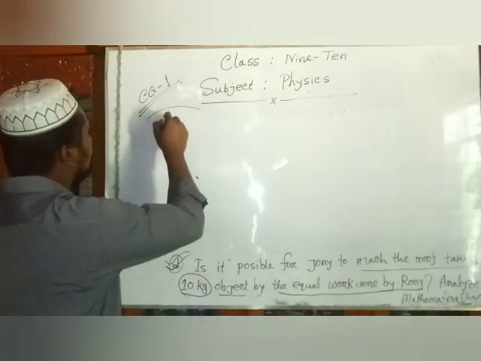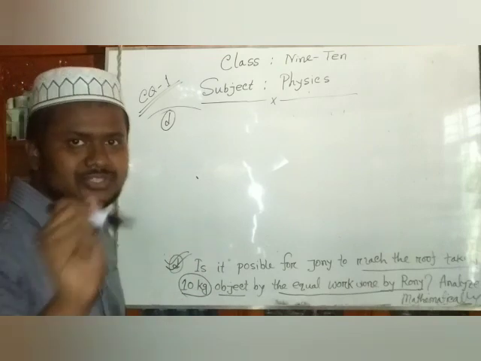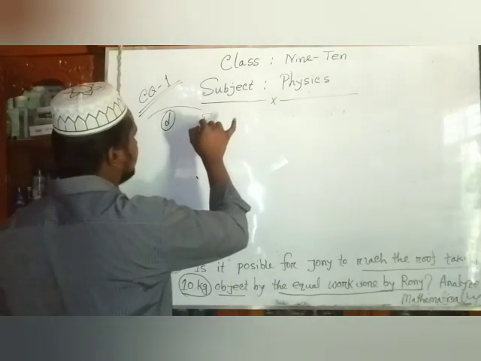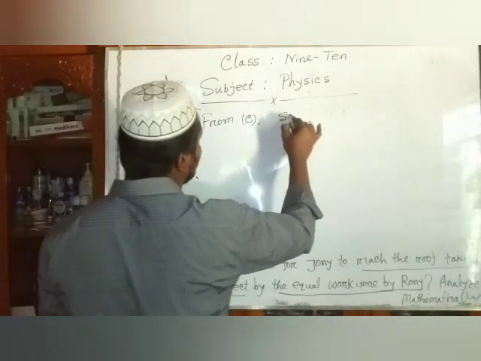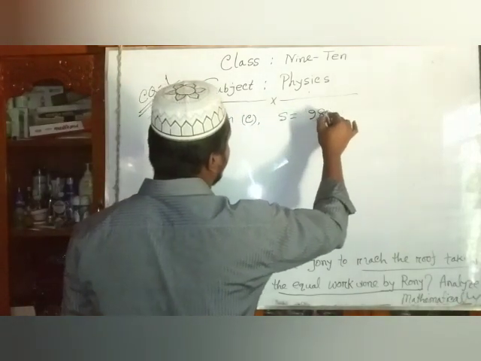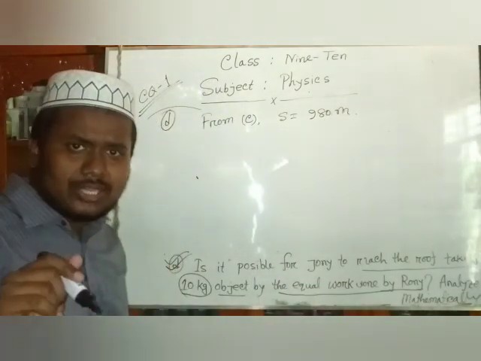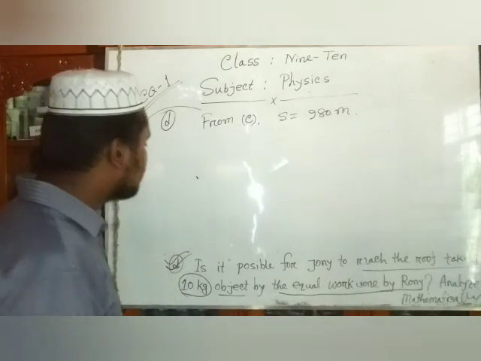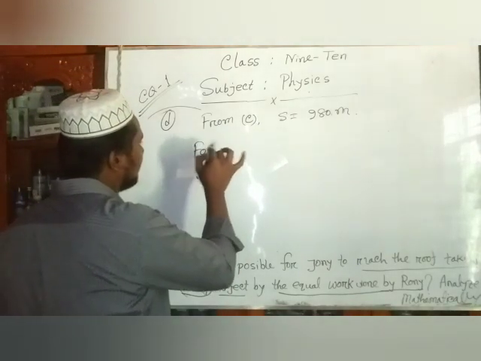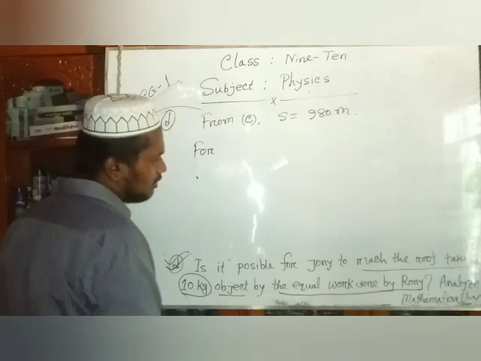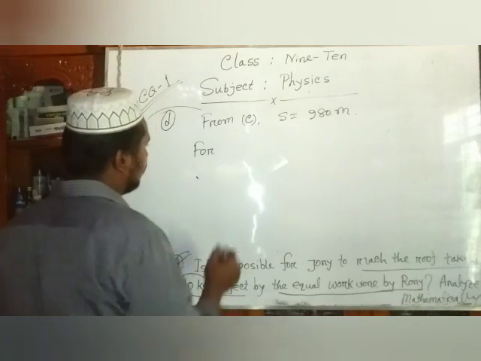Dear students, for D type, we use the result of C type. That means from C, S equals 980 meter. Dear students, the mass of Johnny and Ronnie, we know that the mass of Johnny, that means for Johnny, because we must calculate Ronnie's work done, then we calculate Johnny's work done.